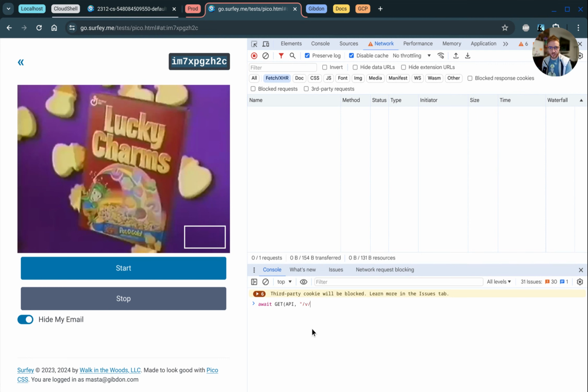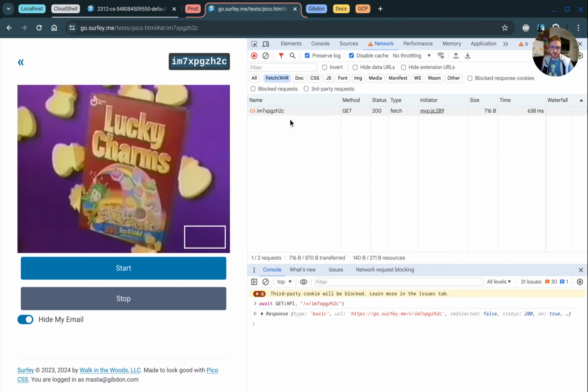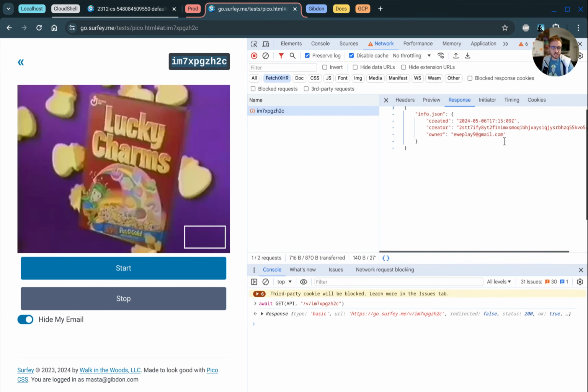However, we can take a look at what this looks like just in our dev tools, and we can see that the owner field has been exposed, so I can see the email, but the creator field, since that wasn't set as exposed, it's still hidden, and that becomes a hash.